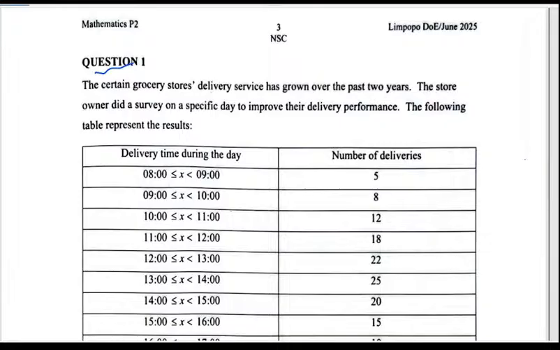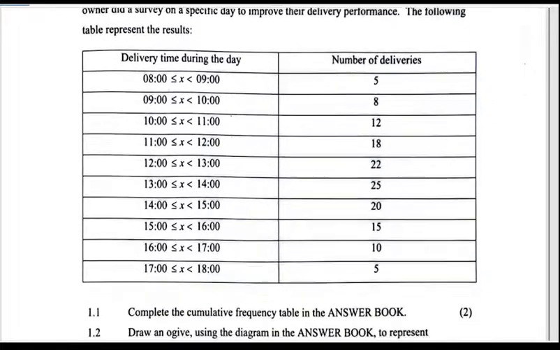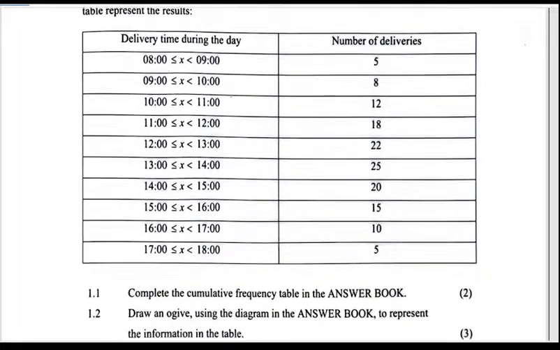So we have the delivery time and the number of deliveries, and they want us to complete the cumulative in the answer book. I'll just put the cumulative down here. The first cumulative will always be the first frequency. Then 8 plus 5 is 13. 13 and 12 is 25. 25 and that is 40.